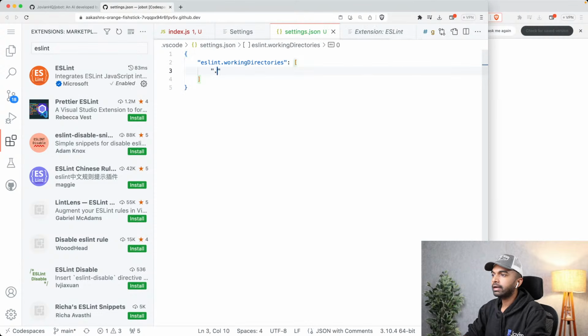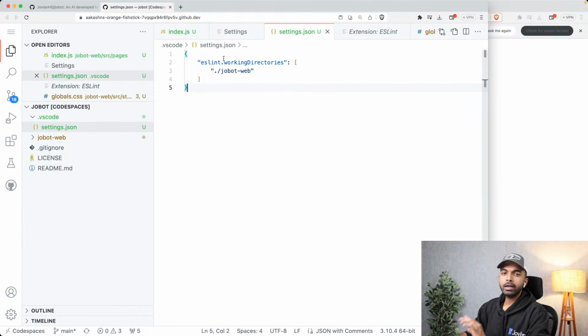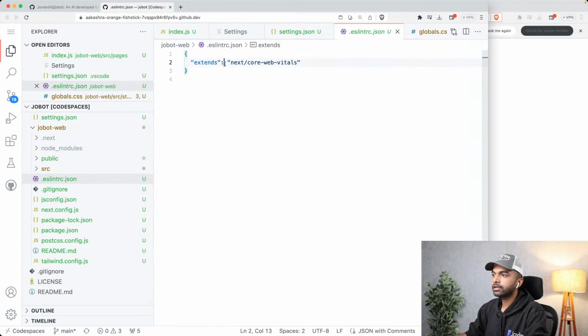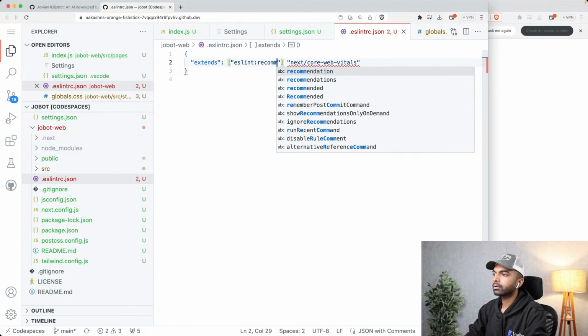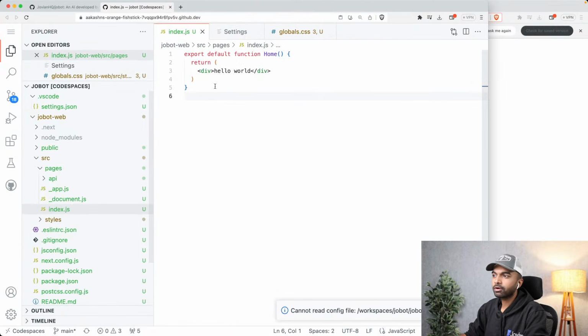So I want to add the Jobot web directory as the working directory for ESLint, and that's going to get added in this top level .vscode folder where there are some settings. Okay, now don't worry if this part doesn't make sense. All we are doing here is making sure that some of the nice things that ESLint gives us work properly. So that's one thing. Inside settings.json, we just set the working directory for ESLint. And inside eslintrc.json, I'm also going to pull in some recommended settings from ESLint, apart from the settings that are already present. Okay. So again, don't worry about this. You can just copy paste this if you are working on your own project.